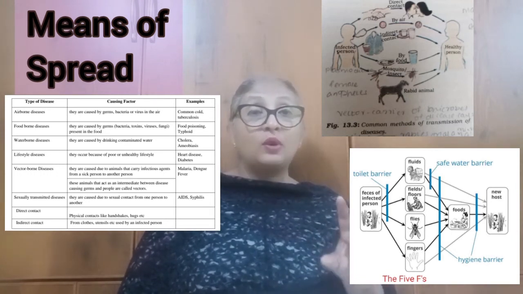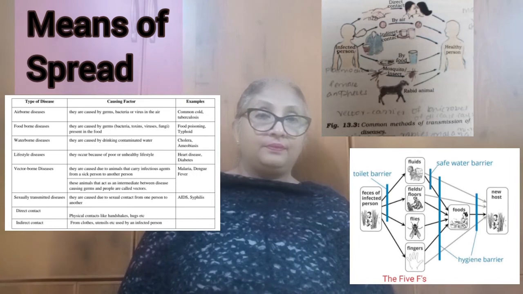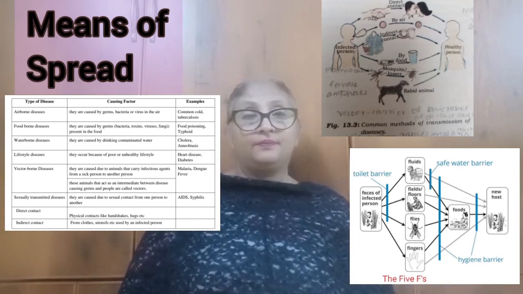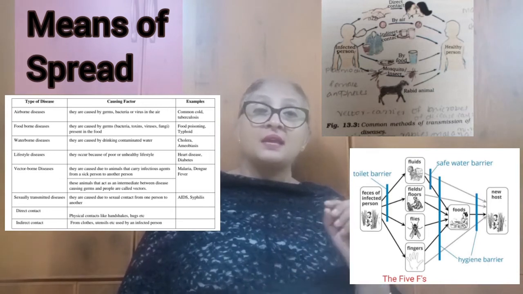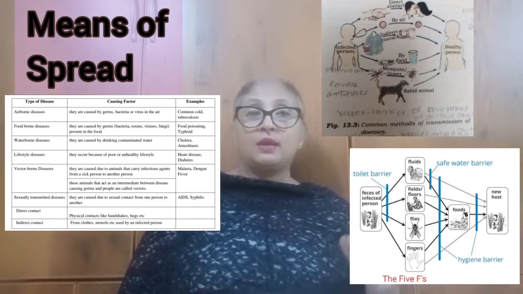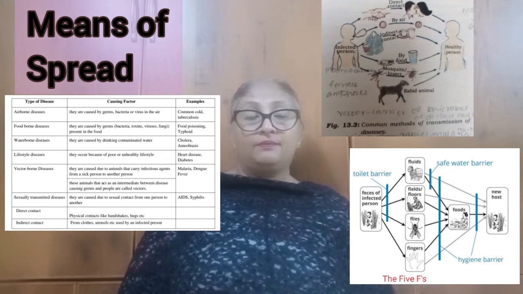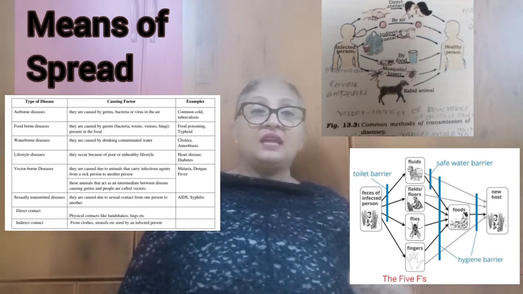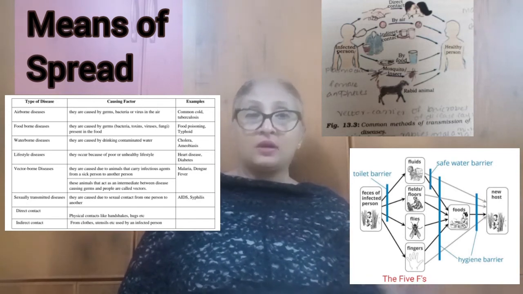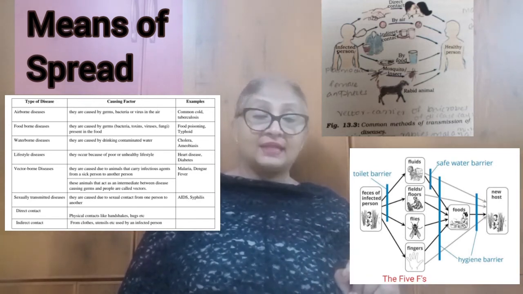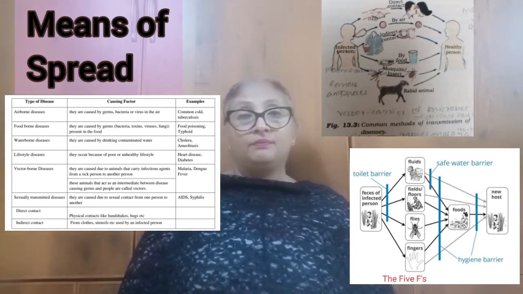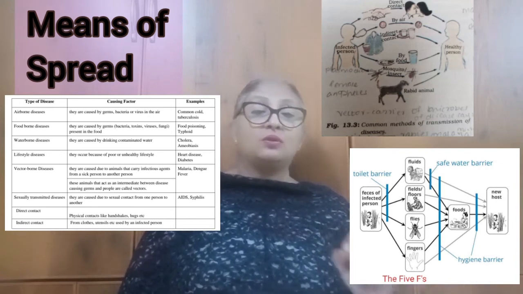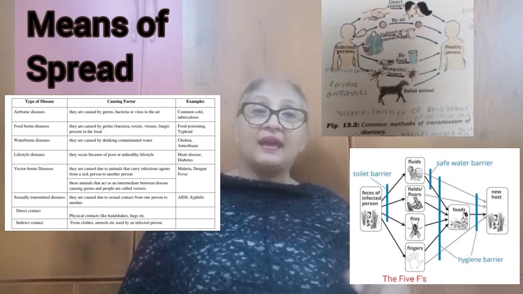Diseases can spread through direct contact, especially sexual contact. Diseases such as AIDS, syphilis, gonorrhea, warts, all these are STDs, that is sexually transmitted diseases. AIDS and warts, these two are caused due to viruses, while syphilis and gonorrhea are caused due to bacteria. All these are caused due to sexual contact, or else we can say direct contact.